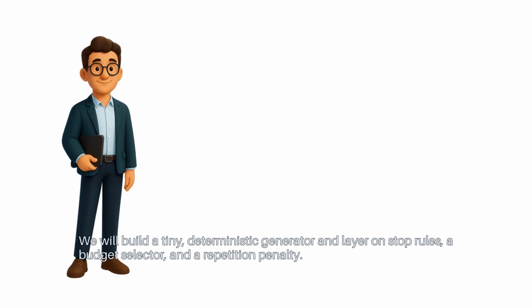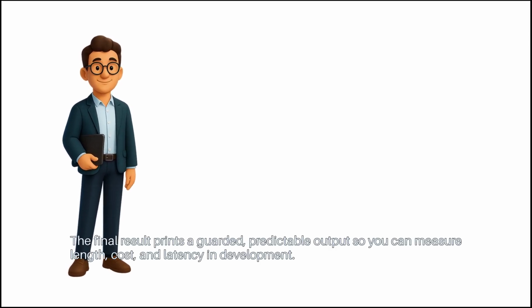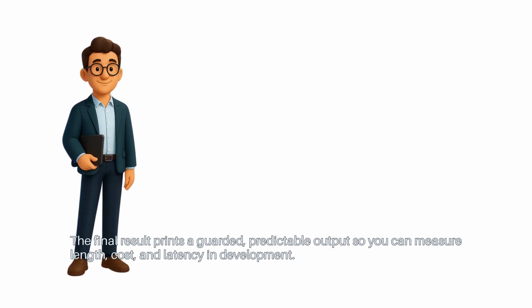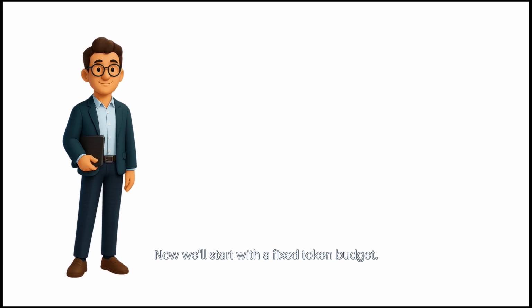We will build a tiny deterministic generator and layer on stop rules, a budget selector, and a repetition penalty. The final result prints a guarded, predictable output so you can measure length, cost, and latency in development. Now we'll start with a fixed token budget.